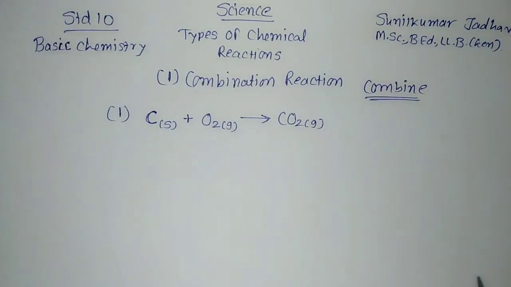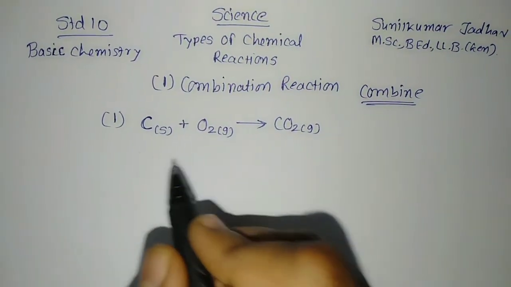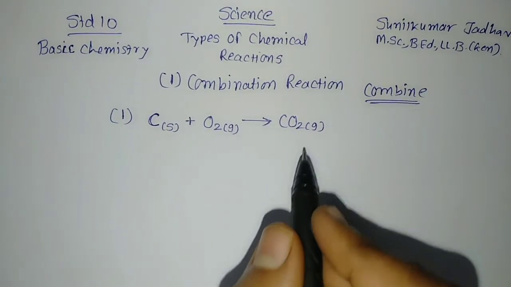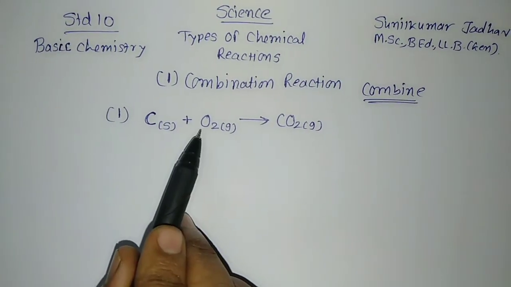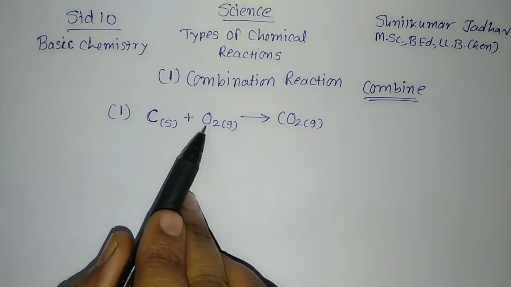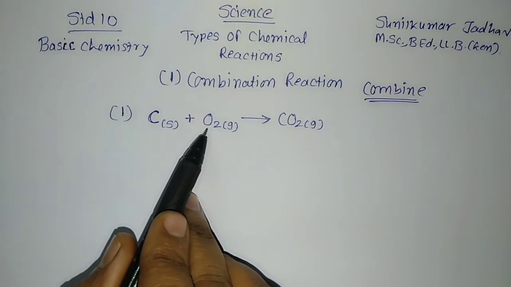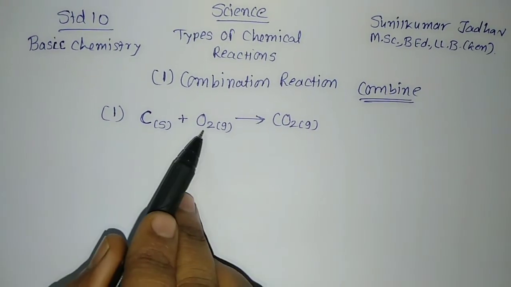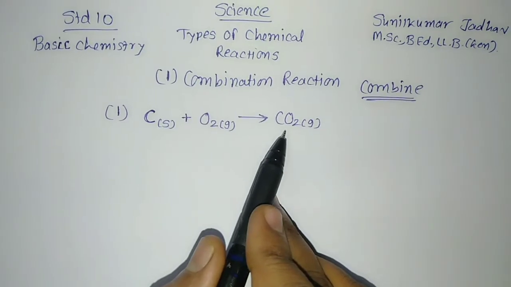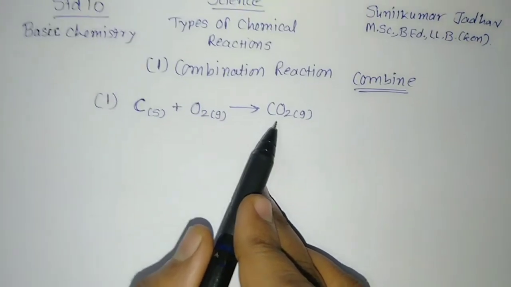So in this reaction you can see when carbon is burned in presence of oxygen, it gives carbon dioxide. Here we have taken two substances, one is carbon, an element, and the other is oxygen, a molecule. When these two react with each other and form a single product, such a reaction is called a combination reaction.